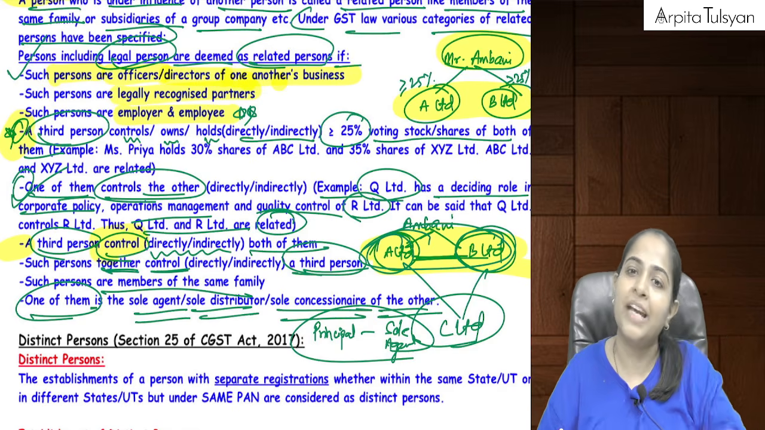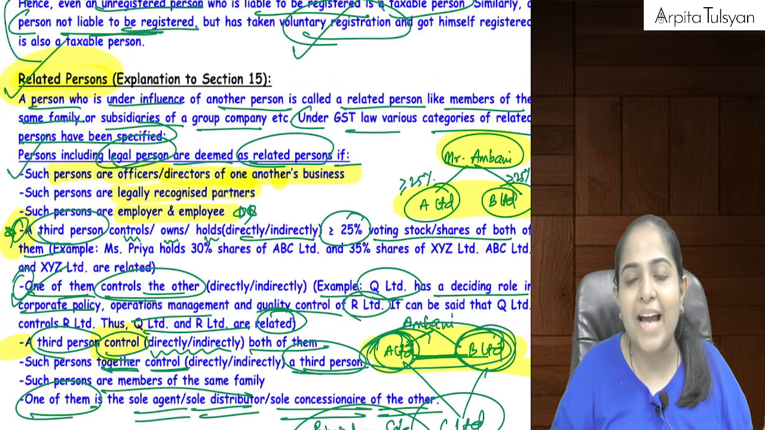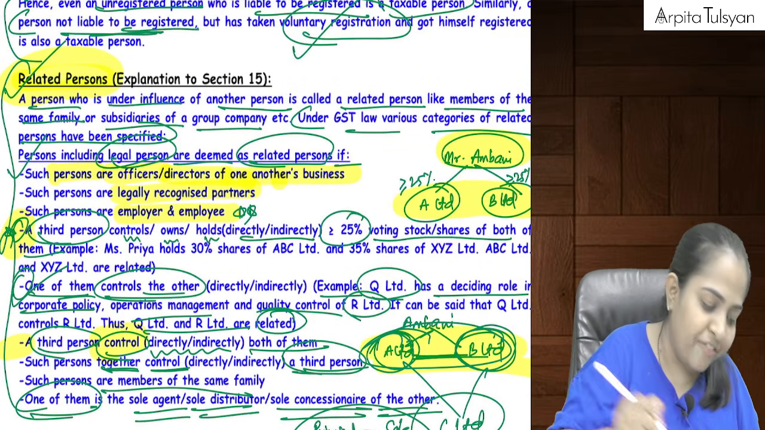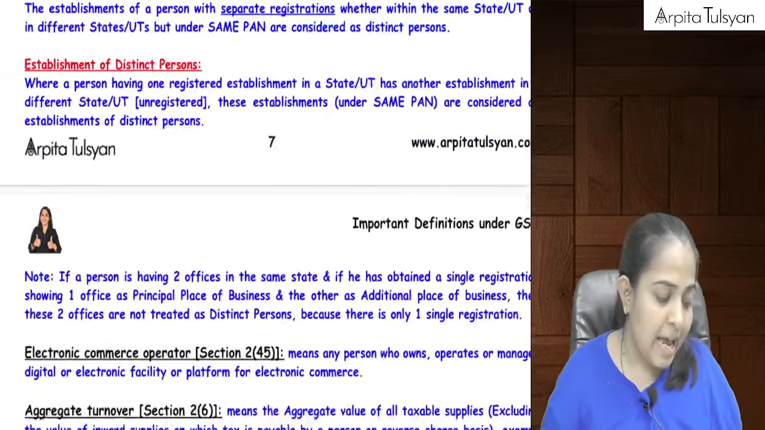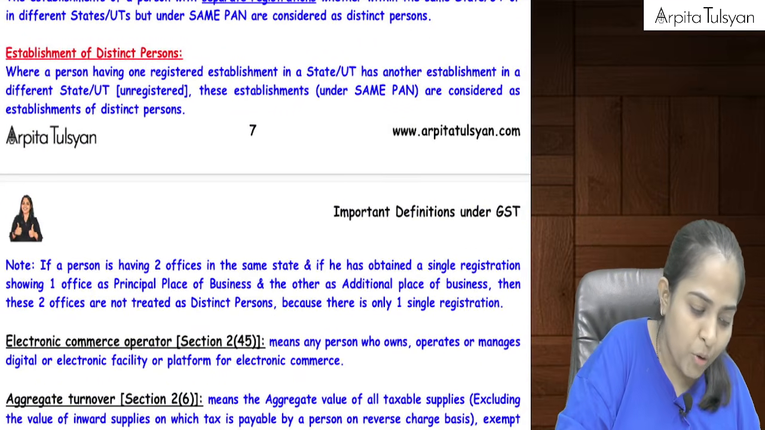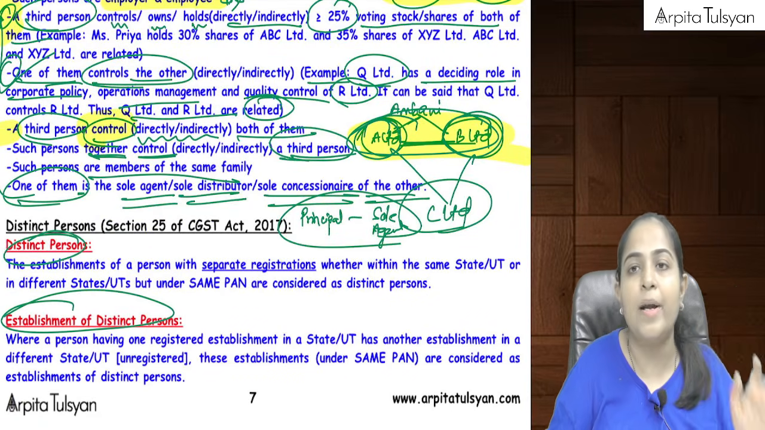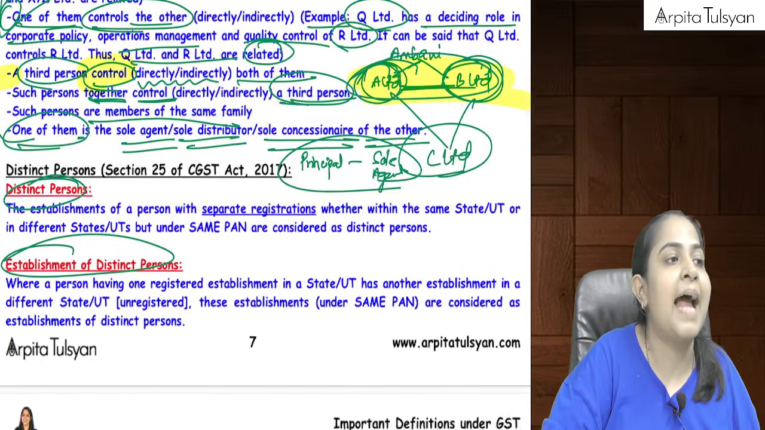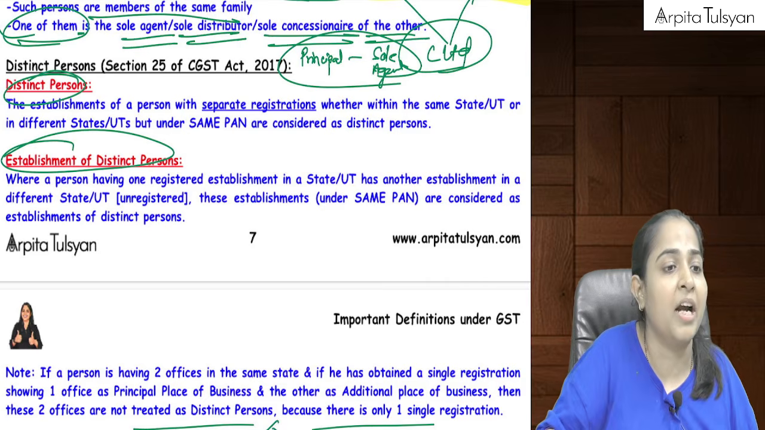But if he is working only for me, then obviously he is my related person. Are you understanding this? Yes, this was the definition of the term called related persons. And now going on to the last two terms, distinct persons and establishment of distinct persons. Very, very crucial definition under GST.